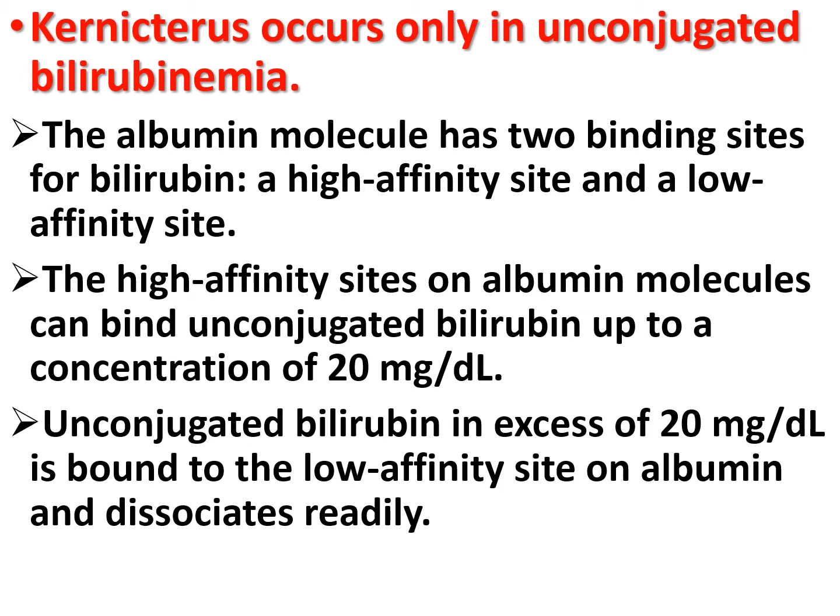readily. Being lipid soluble, the unconjugated bilirubin can cross the blood-brain barrier and it penetrates the adult brain in small amounts, but in infants, hyperbilirubinemia in excess of 20 mg per deciliter results in a neurological disorder known as kernicterus, due to deposition of bilirubin in the lipid-rich basal ganglia. So kernicterus occurs only in unconjugated bilirubinemia.